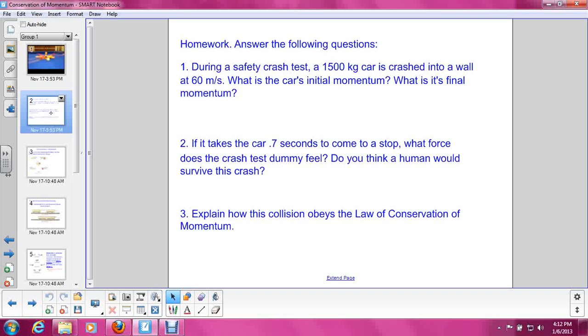Do you think a human would survive this crash? And finally, explain how this collision obeys the law of conservation of momentum. So, the first two problems are a recap of the last two videos that we've gone over, and the third one is from this video.